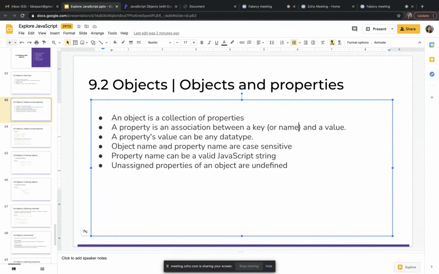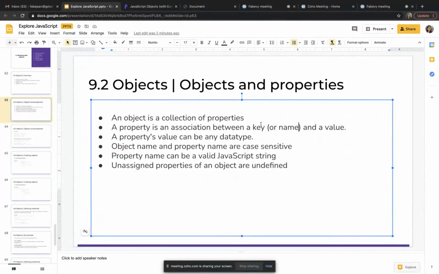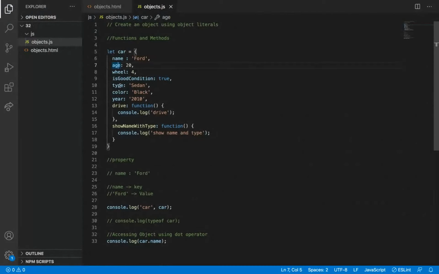Object name, and also the key. Property name is a key here. The key can be a valid JavaScript string.